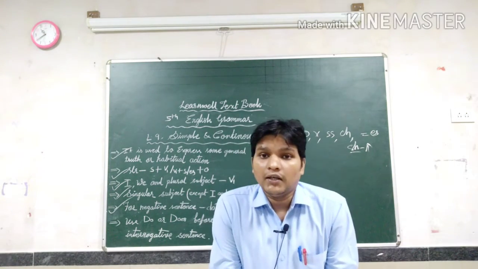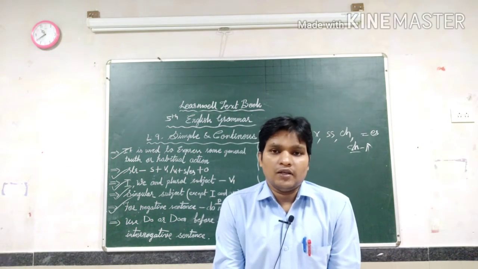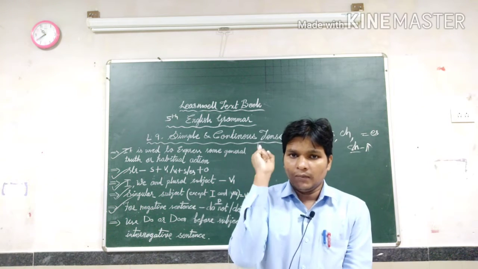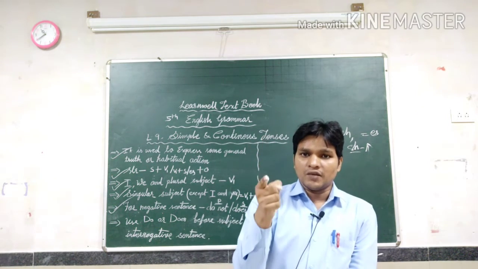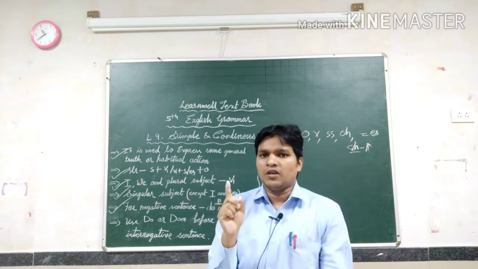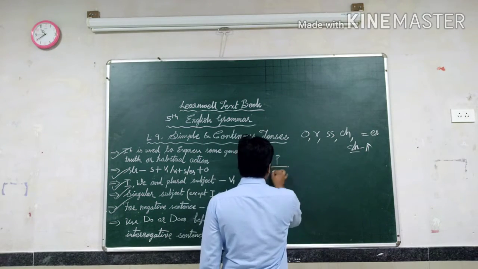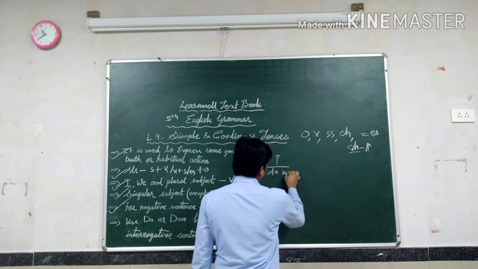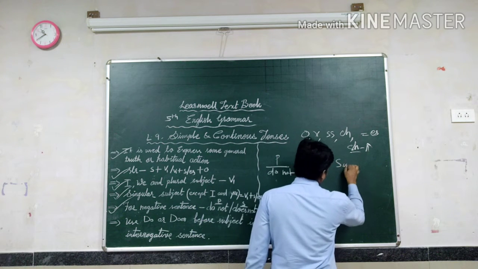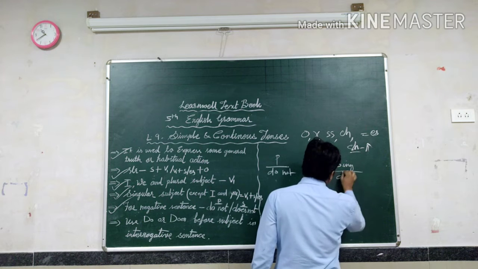Do not for plural, does not for singular. Just keep in your mind. Do not for plural subject, does not for singular subject. Plural, do not. Singular, does not.